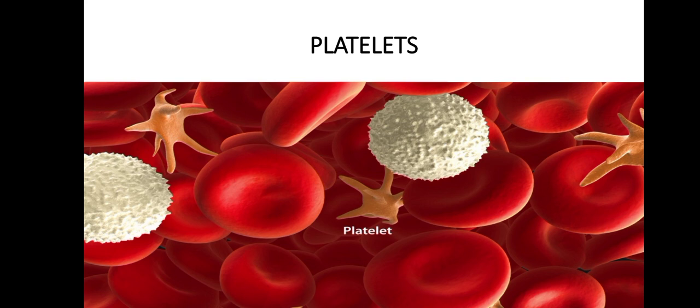Suppose a child falls down while playing a game and his knee or any other body part gets injured. Then blood starts flowing from the cut made by this injury. After some time, however, a dark red clot is formed which plugs the cut and bleeding stops.